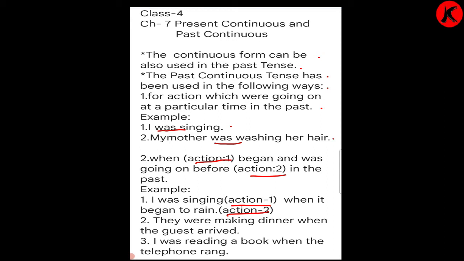So what is the example? Over here it says, when action 1 began and was going on before action 2 in the past. So action 1 shows the action that began and was going on before action 2 in the past. I was singing, that is action 1. I was singing when it began to rain. When I was singing, at that time it was not raining. But when I started singing, it began to rain.